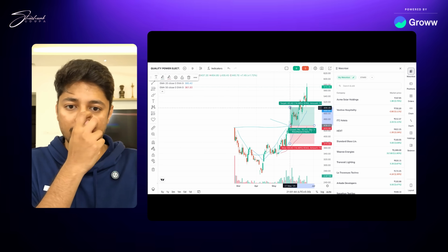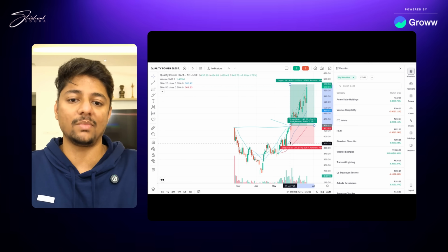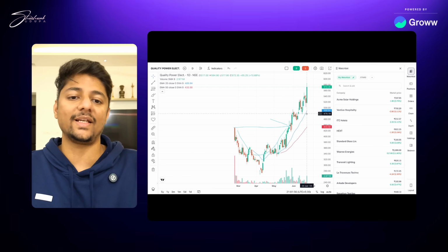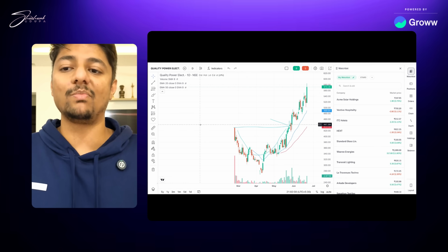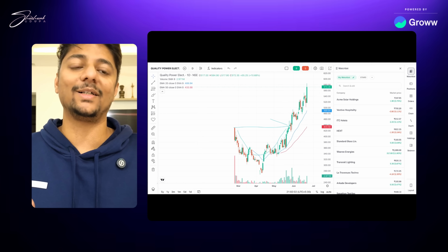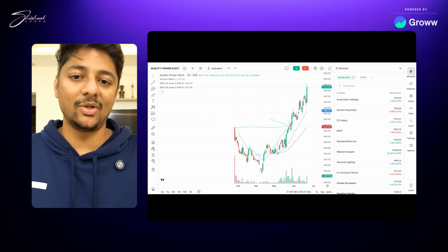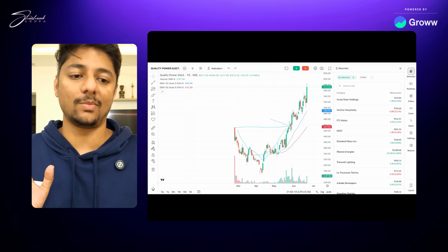Assuming you took a long position here, right now the profit is still running at 32% in the last 1 month, and your trailing stop loss can actually become zero, because as you know, this has gone up so much. If you want, as a rule, we say that it should break the 20-day moving average, but if you feel sometimes that it has gone beyond your understanding and you feel that the risk reward ratio is good, Shashank, I don't want to be too greedy and I'm happy to take the exit, you can take the exit then and there itself. You don't have to worry too much about it, right?